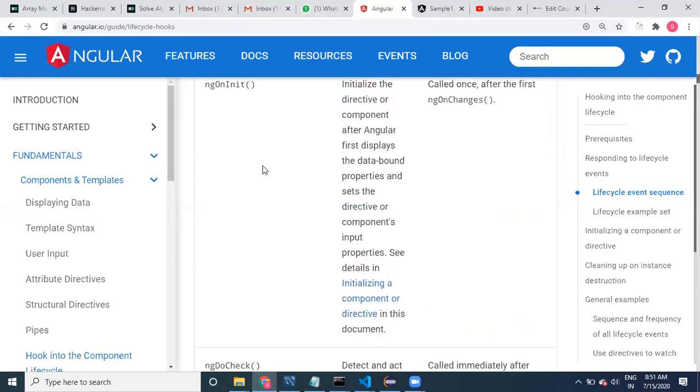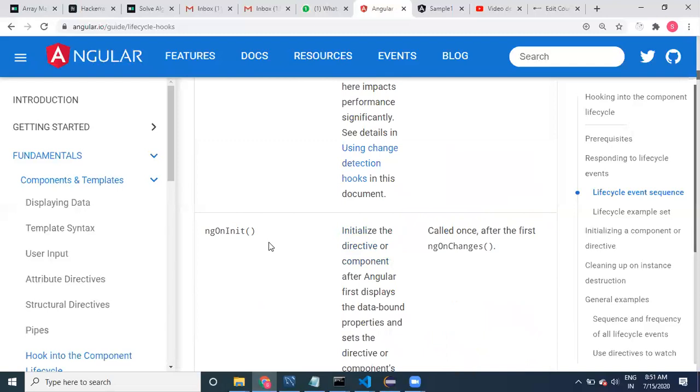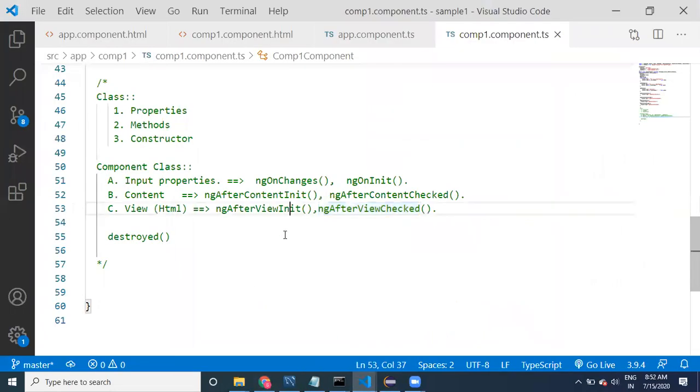By using all these, one-way binding or two-way binding and so on, after finding out the changes, the view is updated according to the changes. All these bindings happen because of change detection.